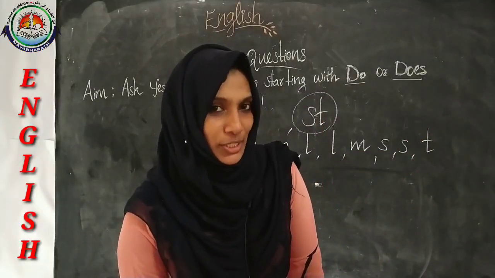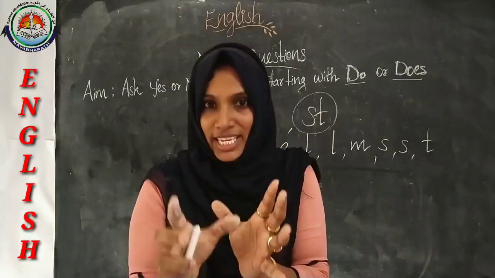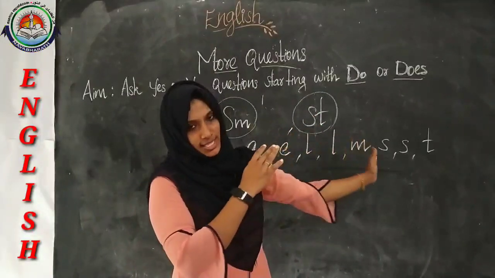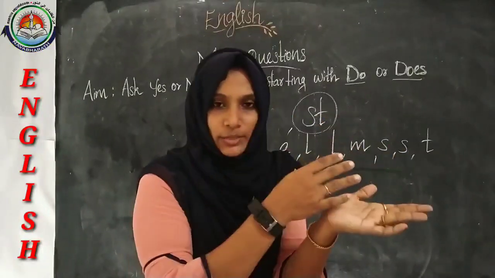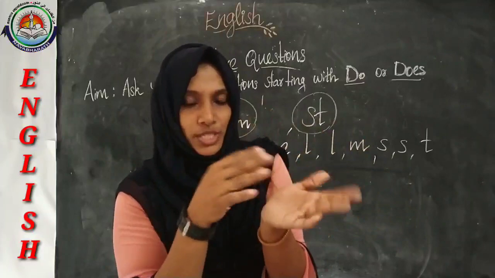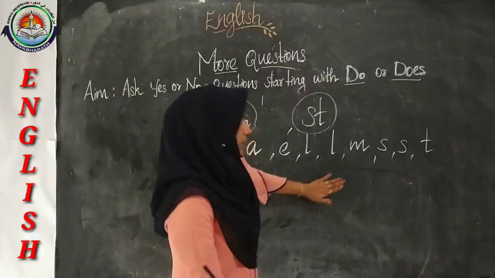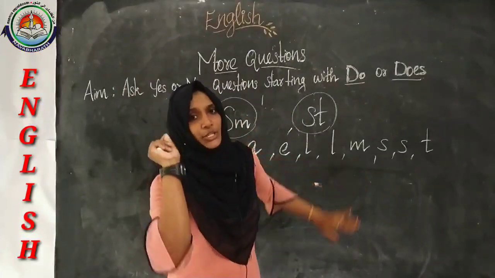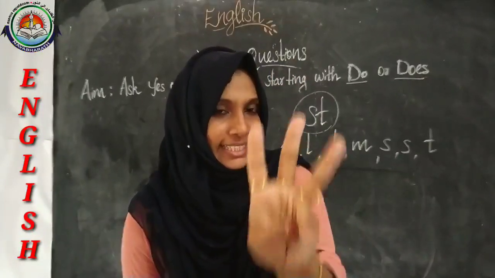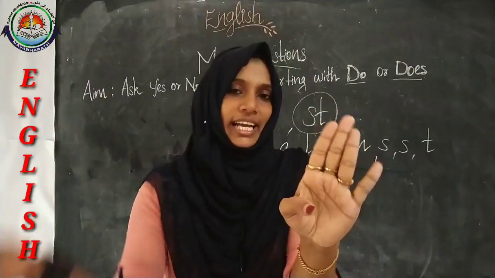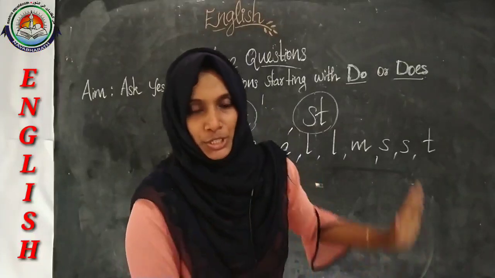So some rules are there while playing this game. What are the rules? Yes, first of all, you have to make a word by using these letters, and after that you will say a sentence with that word. What is the word that you made? By using that word, you have to say one sentence while playing that game. And also, first you will start with 2 letter words, then 3 letter, after that 4 letter, and at last 5 or 6 letter words you can make by using these letters.